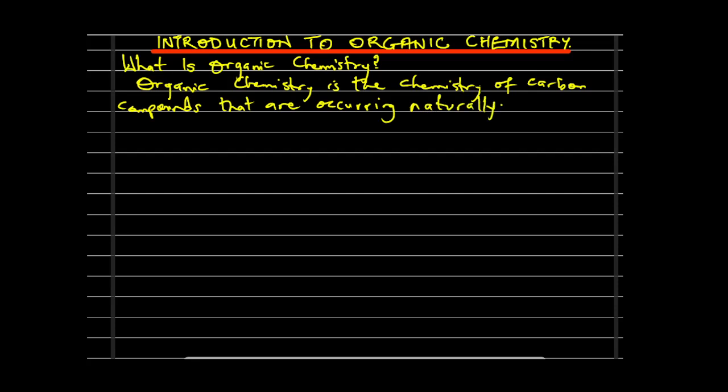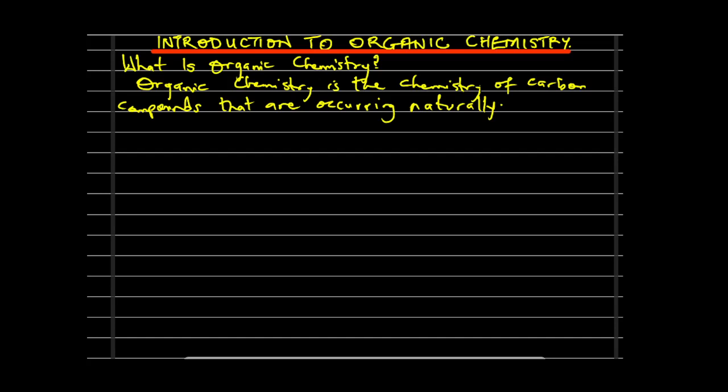It is not talking about the oxides of carbon like the trioxocarbonate and the rest of those, because those are actually inorganic chemistry. Those are inorganic parts of the chemistry, so it is not talking about those. So we are talking about the actual carbon compounds that are occurring naturally.